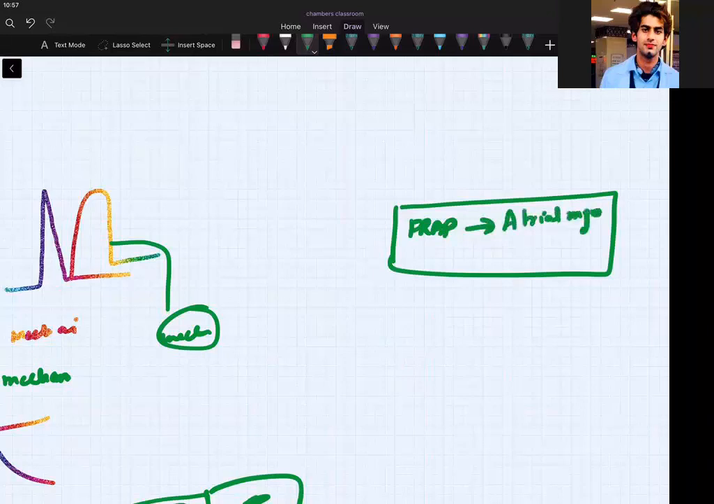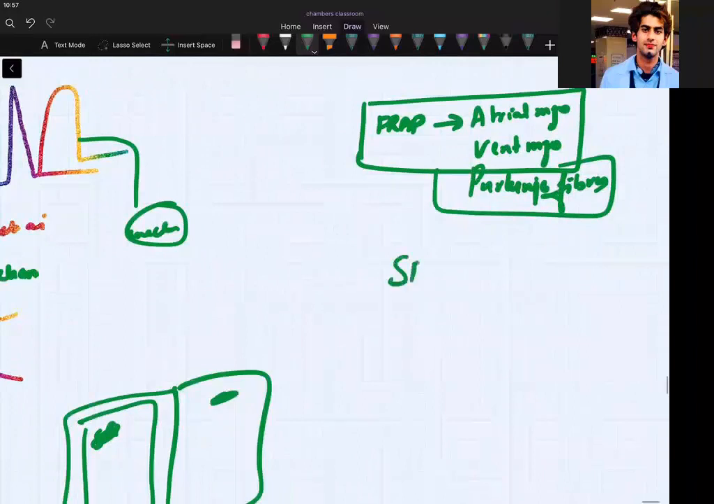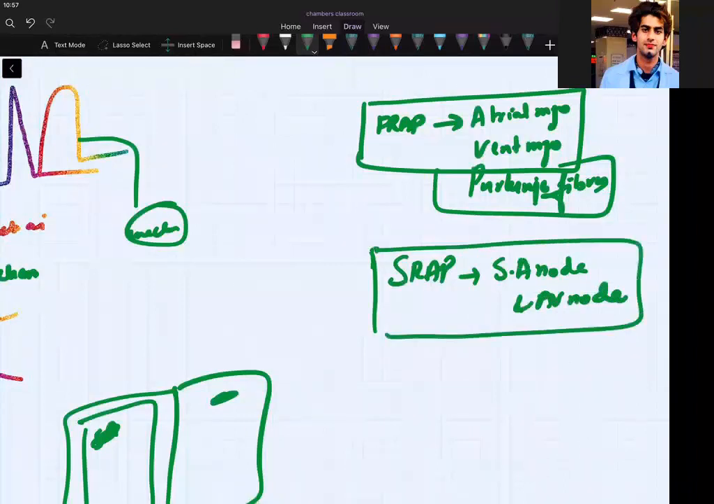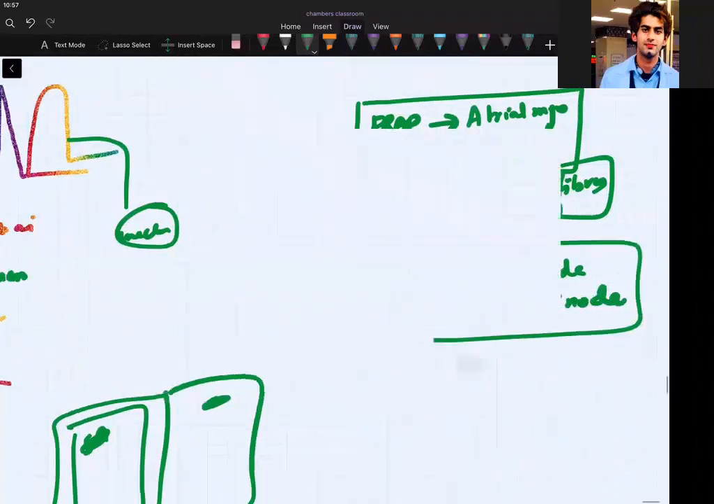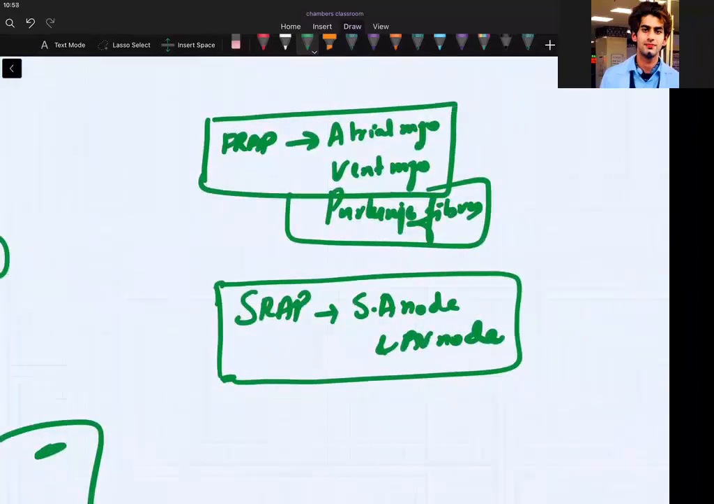Atrial myocytes, that is atrium, ventricular myocytes, and Purkinje fibers. Okay, SRAP, slow type, that transient and all that business is happening in SA node and AV node. Now easy? Has it become easy now? This is what you are not able to recognize in the book, and I am letting you recognize everything so that your book reading becomes easy. Clear? Is it clear now?